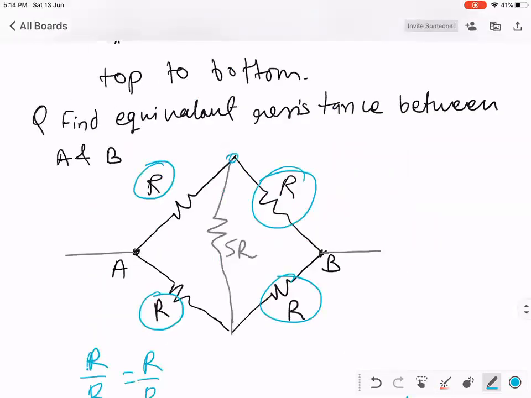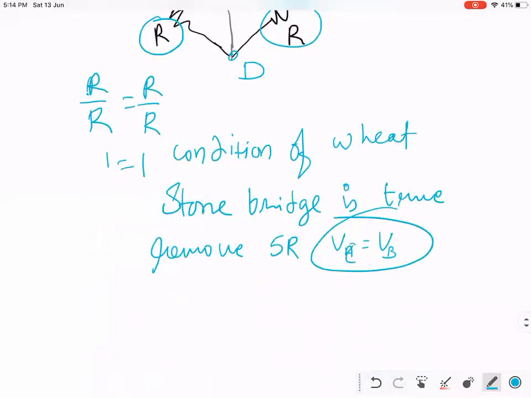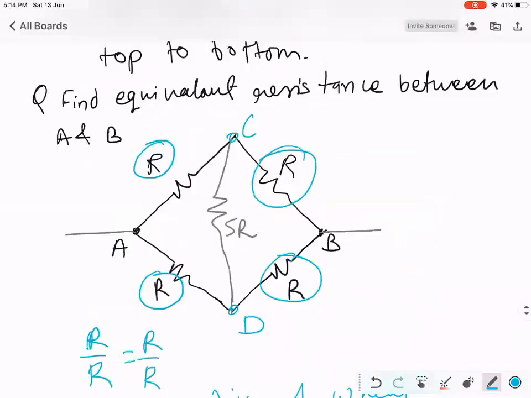Sorry, let us call these C and D this time. Potential at C is equal to potential at D. So we can remove 5R. There will be no current through 5R. So you can remove 5R.